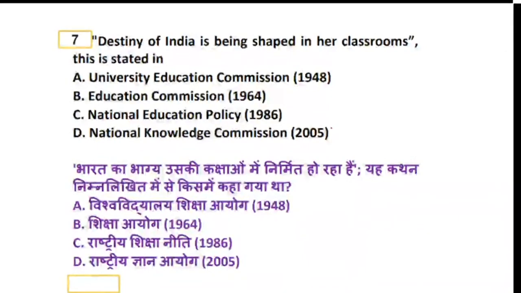Is it a part of National Education Policy, or is it National Knowledge Commission? So basically what does it indicate? It is about a University Education Commission, Education Commission, National Education Policy, or National Knowledge Commission. What does it include?